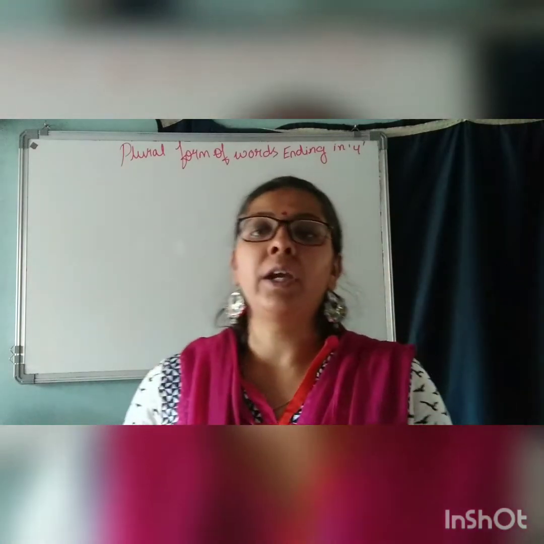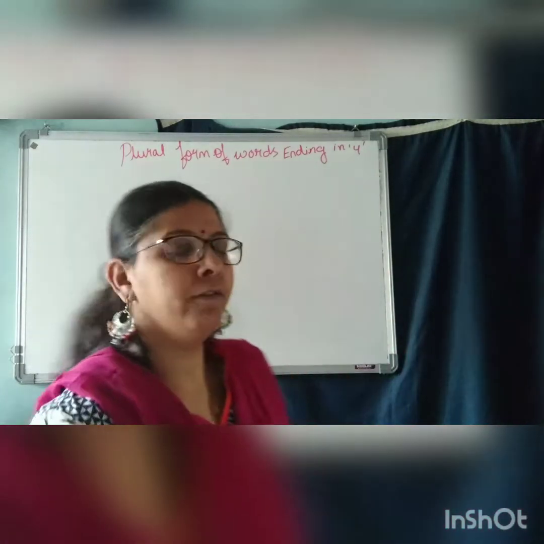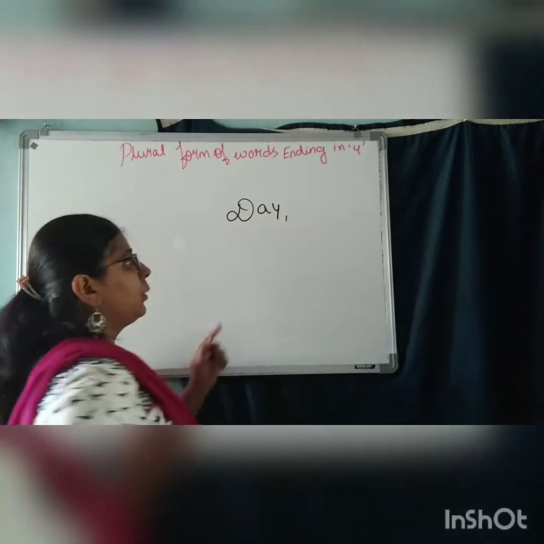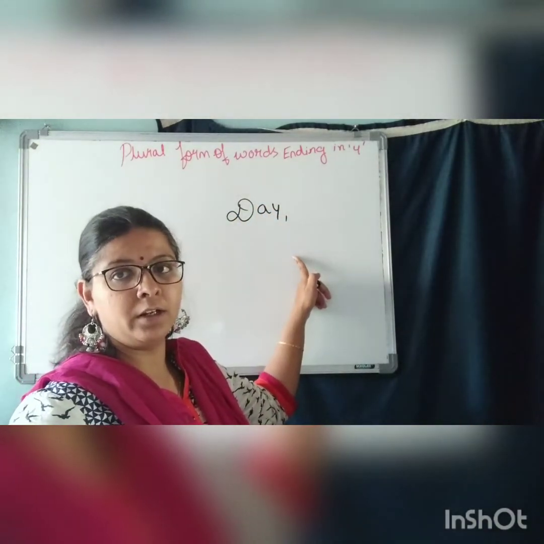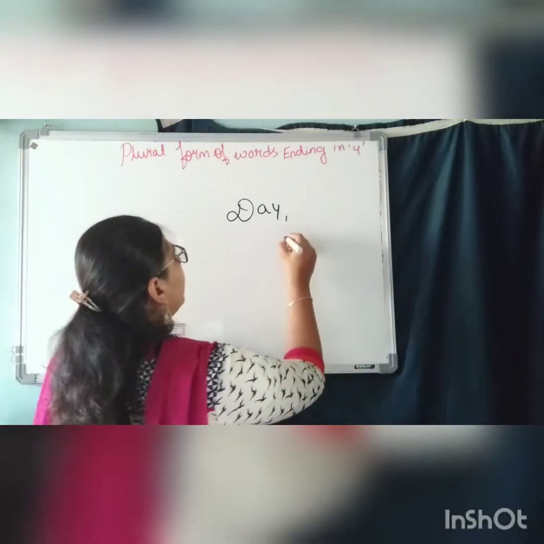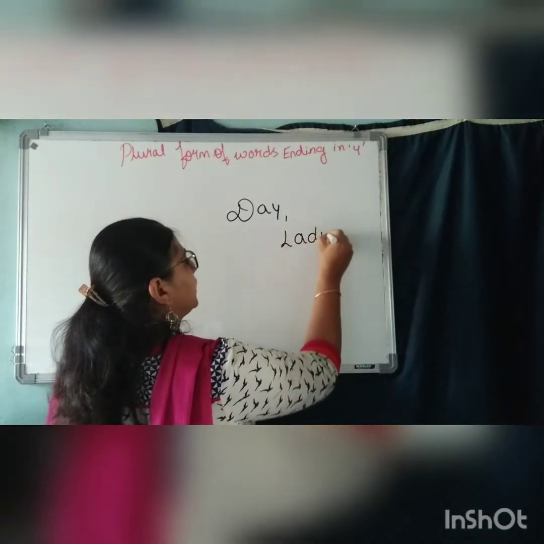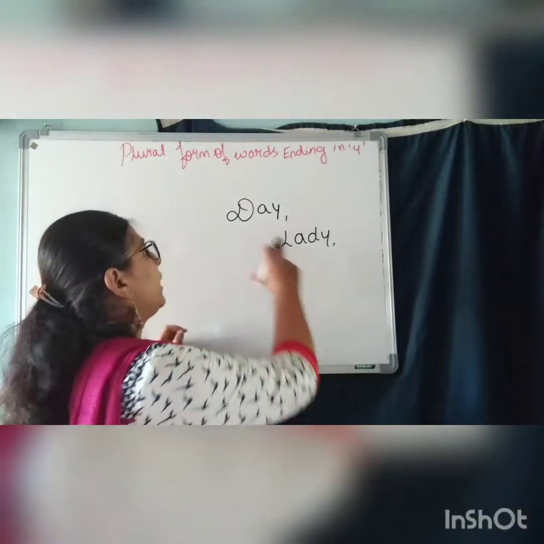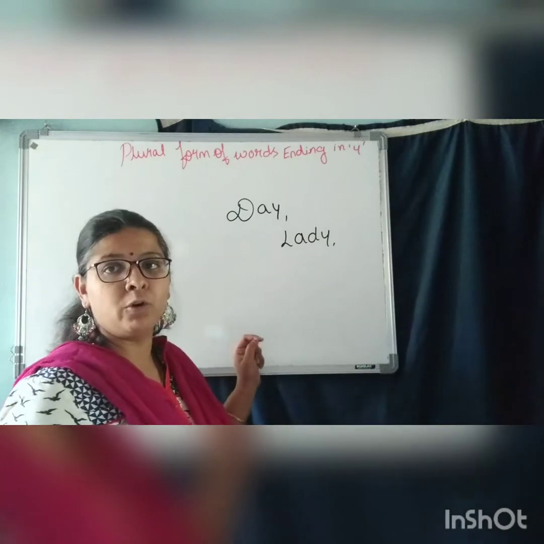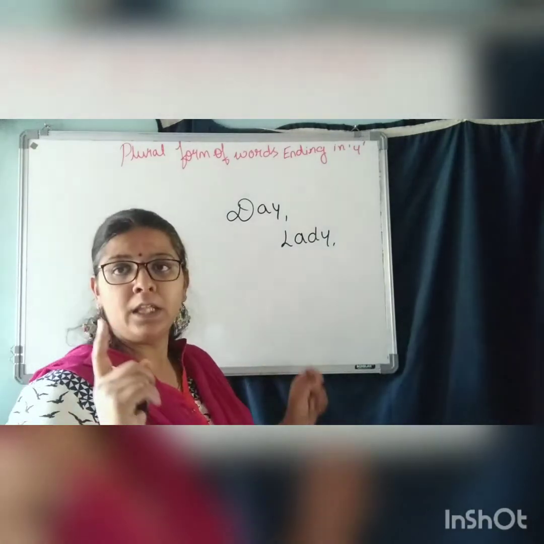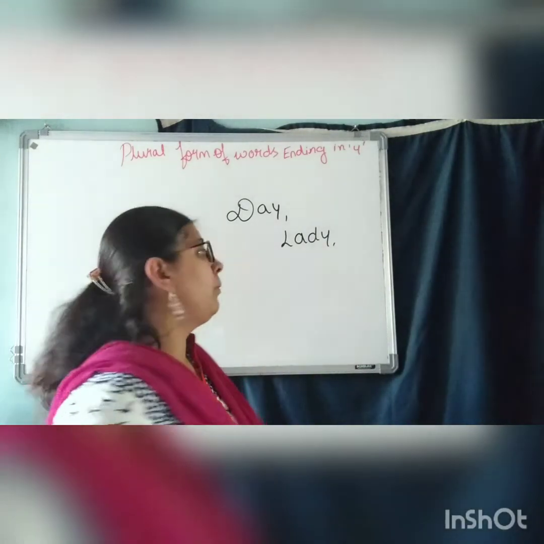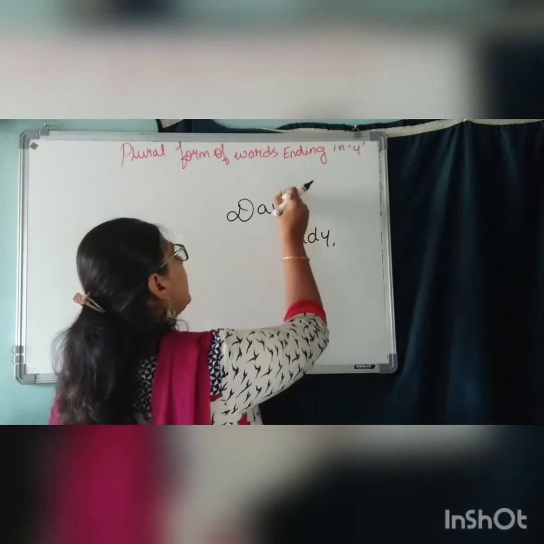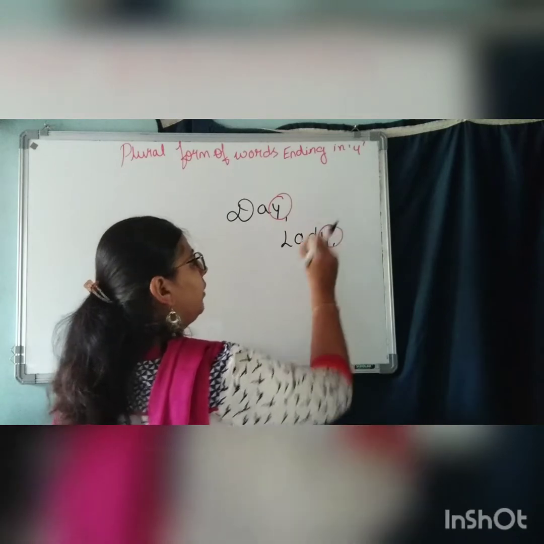Now, what is the plural form of words ending in Y? The words which end with Y. For example, if I say day, the word ends with a Y here. Understood? If I say lady, the word ends with a Y here. So day and lady are singular forms. Day is one, lady is one. So we are looking at the plural form of words ending with Y.